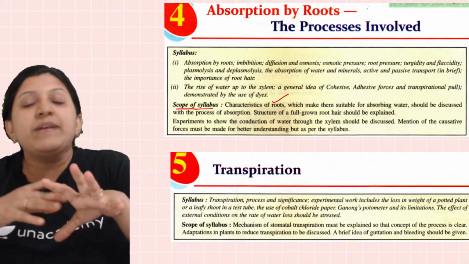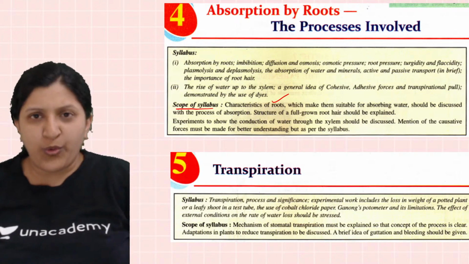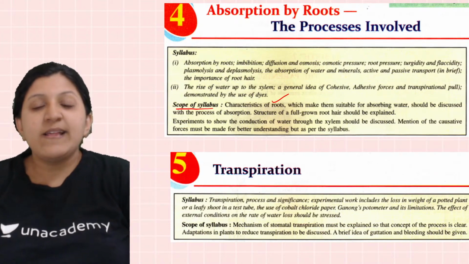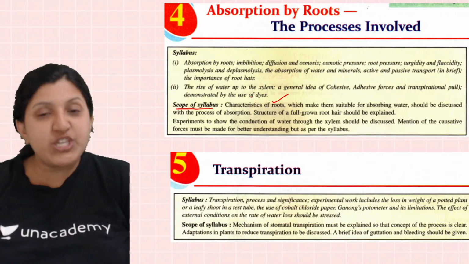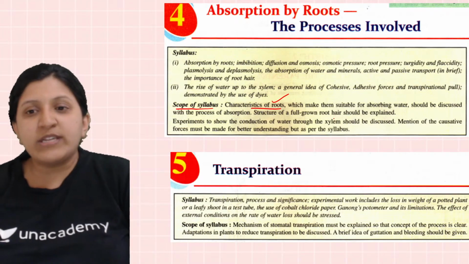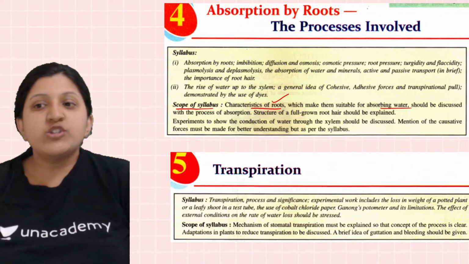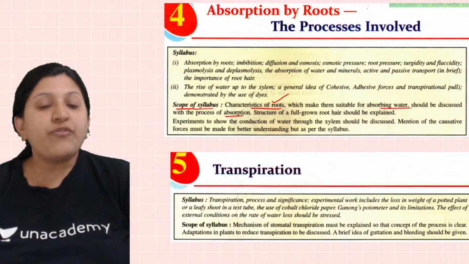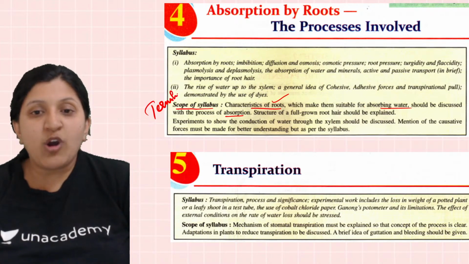Okay, so that means it is covering most of the surface area, that means it keeps on growing. Okay, so in that case, now scope of syllabus, when you see, you will understand which part you need to concentrate on. So characteristics of root is important, which make them suitable for absorbing the water. Okay, so this should be discussed with the process of absorption. So there you will come across different terminologies.